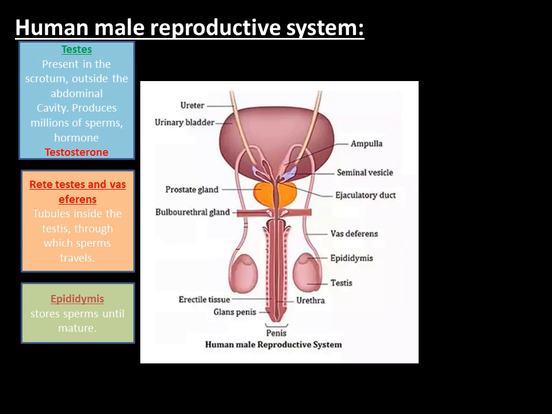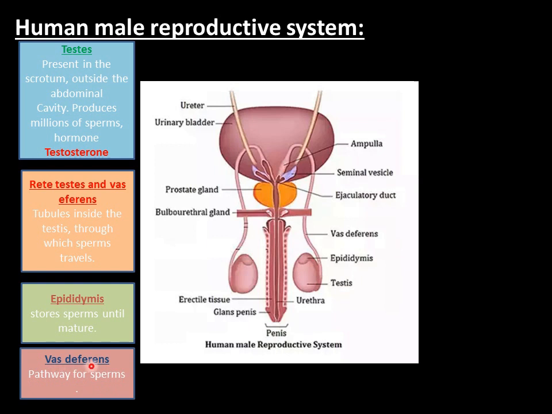Next organ is epididymis. Epididymis is present at the top of the testis, on both the testes. What is the function of epididymis? It stores sperms until they mature. When the sperms come out of the testes, they are immature. So these sperms are stored in the epididymis so that they will mature.